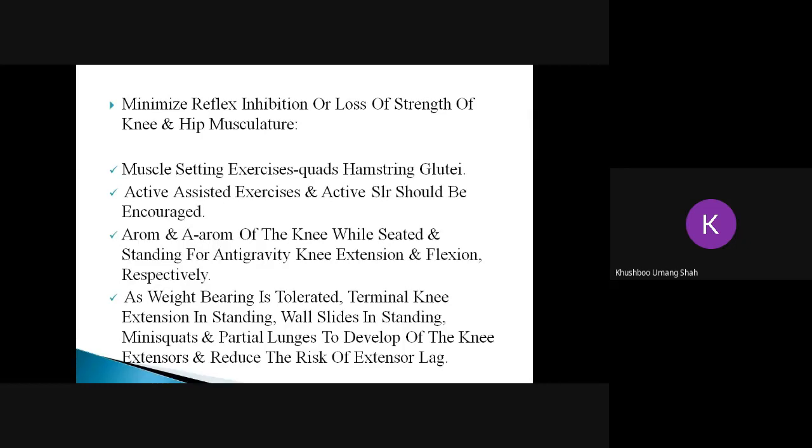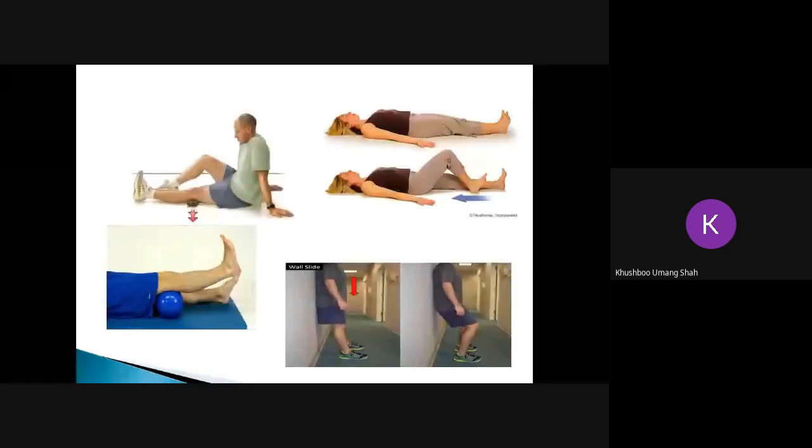Next slide. You can see that the person is doing heel slides. The person can be advised to go for all the heel sliding exercises actively. The person is doing static muscle setting exercise of the quadriceps by keeping a pillow or a ball under the knee. In the third picture, a blue ball is kept beneath the knee and the person is doing terminal knee extension for strengthening of the quadriceps muscles. In another picture, if the person is young, the condition is good, with less pain and good knee range of motion, the person can also go for ball sliding exercises. Okay, next picture.